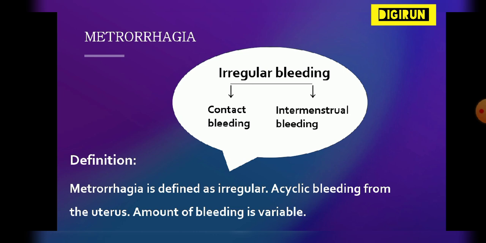Contact bleeding means cervical cancer or polyps in the uterus. Due to these conditions the bleeding occurs. In intermenstrual bleeding, the bleeding occurs between two menstrual cycles.